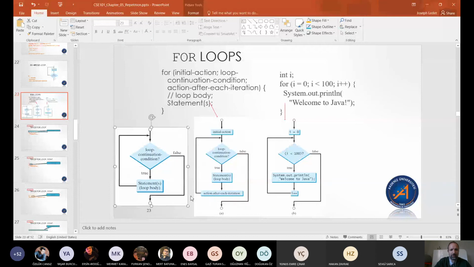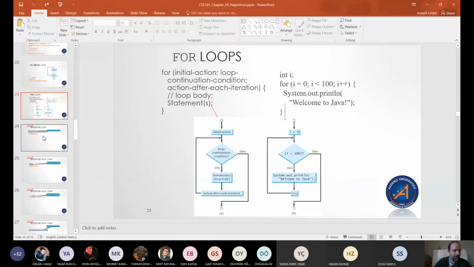Okay. Notice that if I think of an initial action being up here, and if I think of this action after iteration as part of the body, then these are practically the same. So a while loop, you could use a for loop instead. A for loop, you could use a while loop instead. So which one should we use? We'll get to that in just a moment.